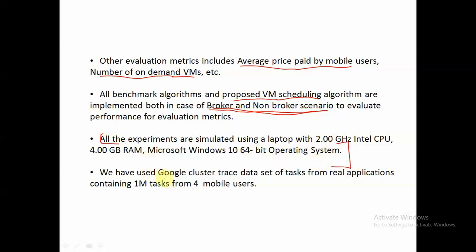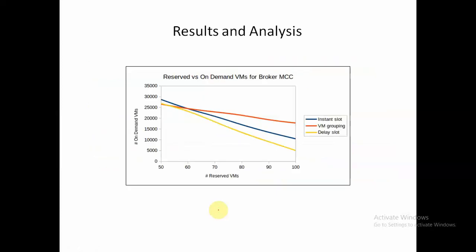And then we have used this Google cluster trace dataset of tasks from real applications. So this is the dataset that we have used, Google cluster trace dataset, and it consists of 1 million tasks from 4 mobile users. So now let's see the results, the experimental results.